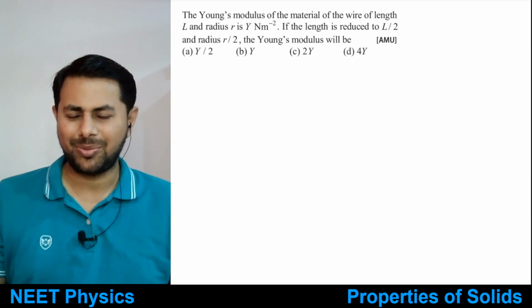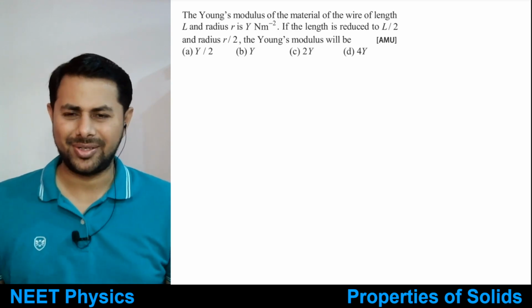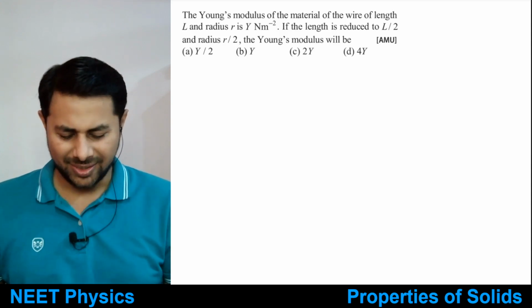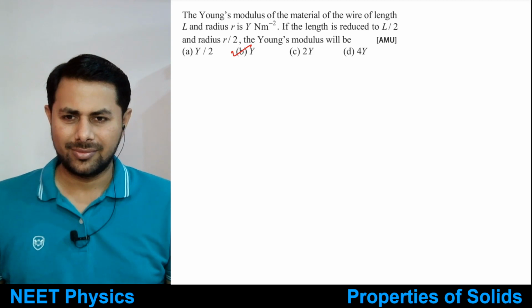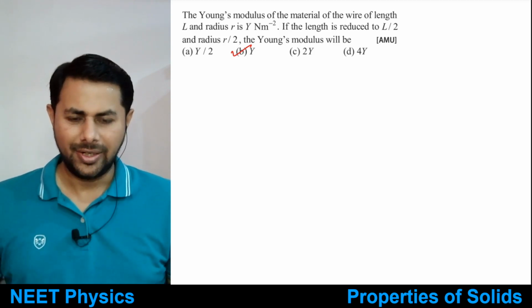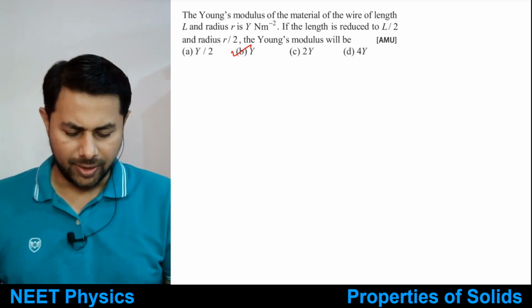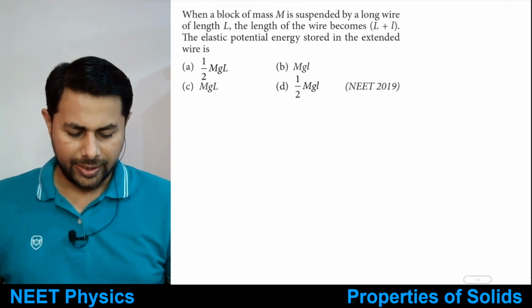Okay, the modulus of elasticity of a material is a constant. It does not depend on its length, area of cross section, etc. It is a constant, right? Okay, good. So Young's modulus is the constant. Good. Let's see next one.